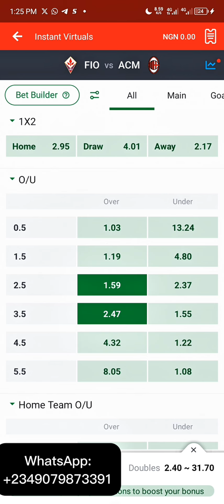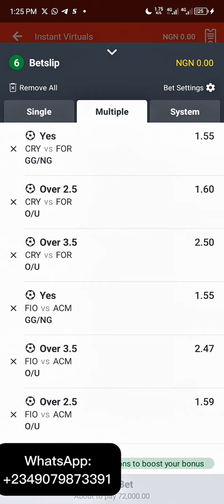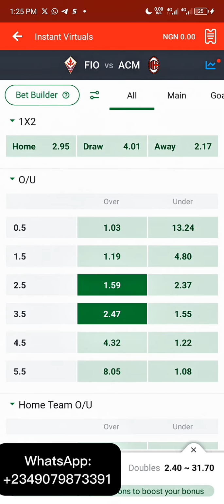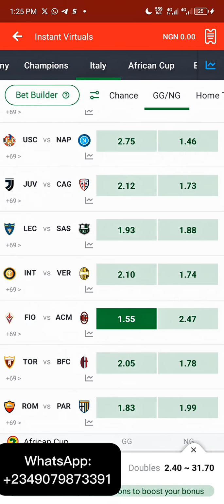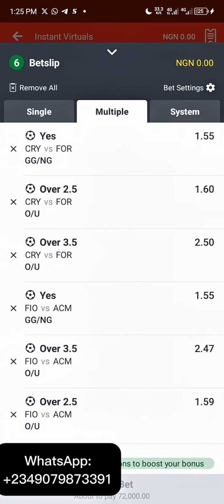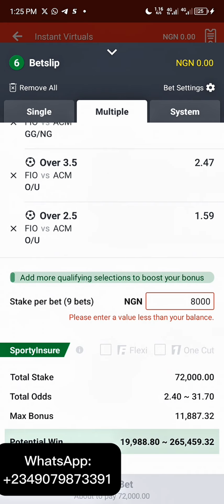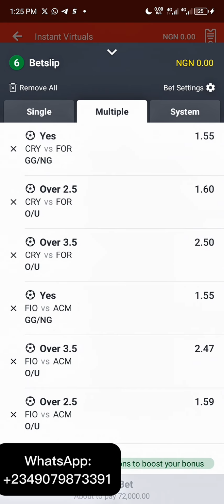Now after you've selected all of this is where the main team comes in. Let me not confuse you guys with this part. Let me make sure I do this very clean. So now what you have to do is come to this part here. Make sure this is not multiple before you stake. Make sure this is not a multiple. Select it and change it to the single side.